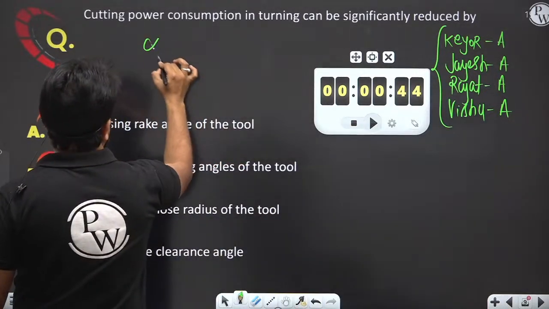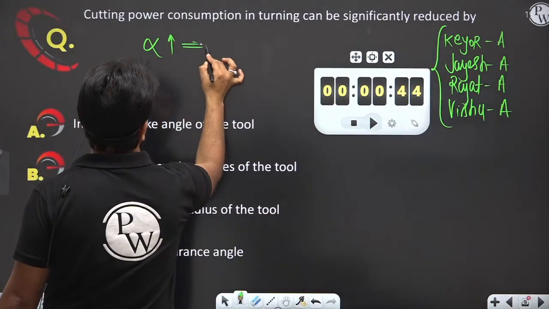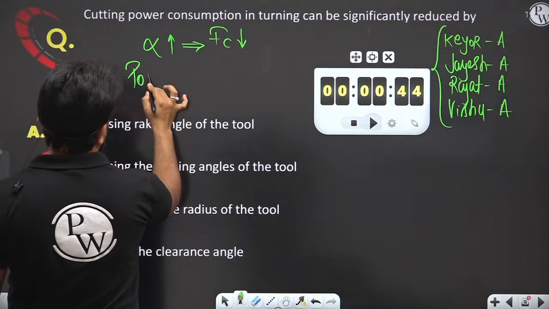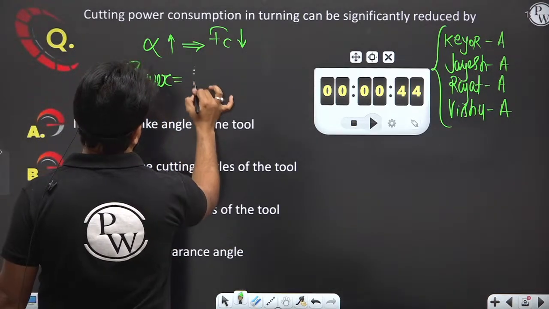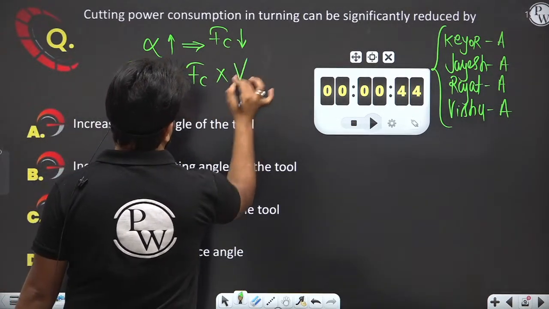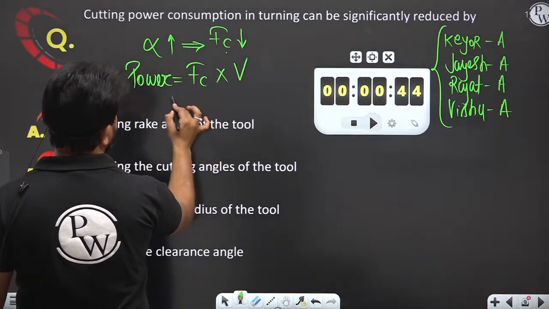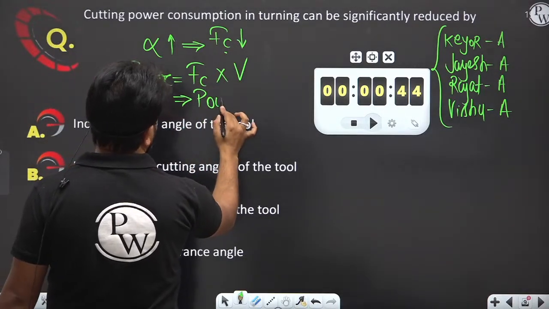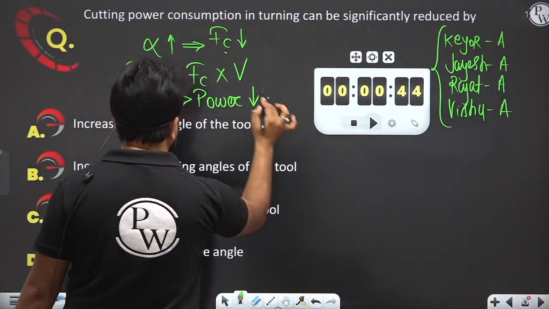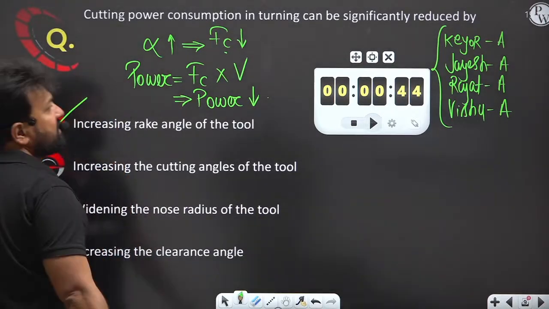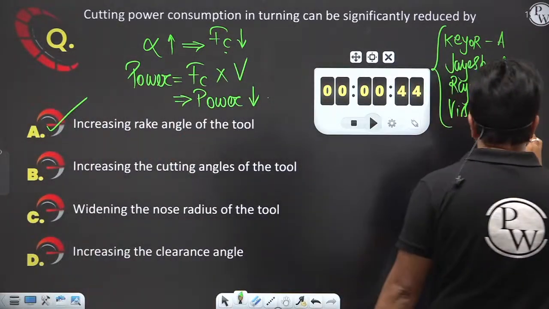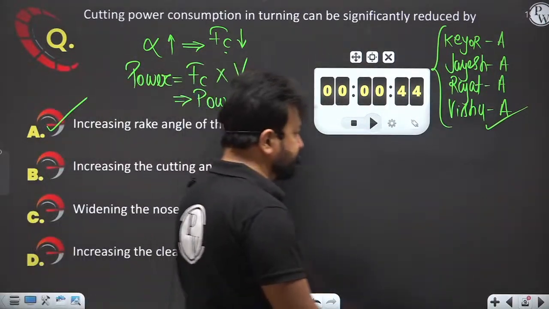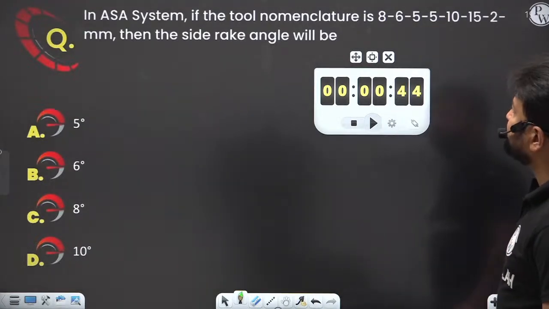As you know, if you increase the rake angle, then cutting force decreases. Now, what is the power? Power is cutting force into cutting velocity. So if cutting force decreases, it means that your power consumption decreases. So option A is right. Very good to all of you. Now, let's move to the next question.